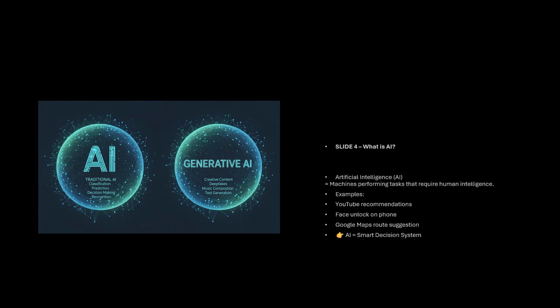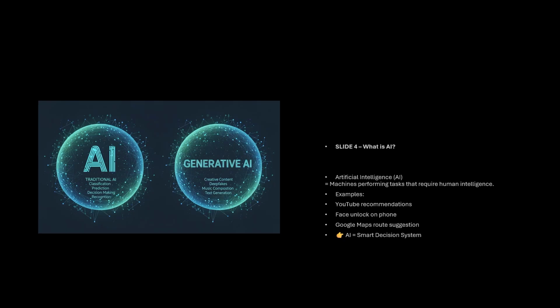See, in this slide, first we have to understand what is AI. Artificial intelligence, AI, machines performing tasks that require human intelligence. For example, YouTube recommendations. When you watch any videos on YouTube, based on your interest, YouTube automatically can recommend similar kinds of videos.